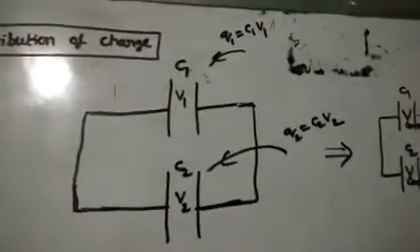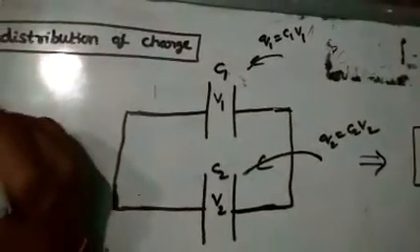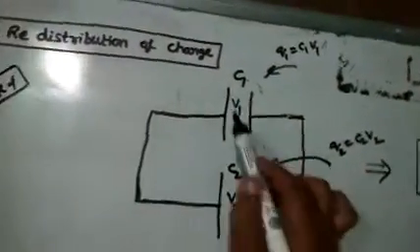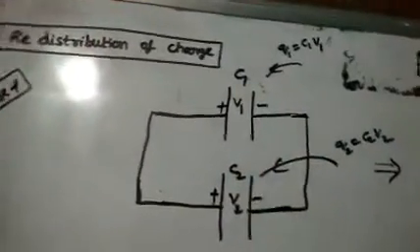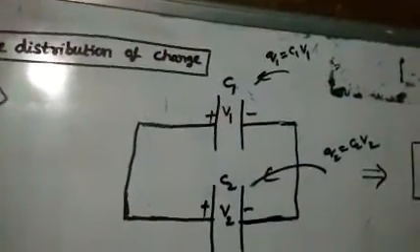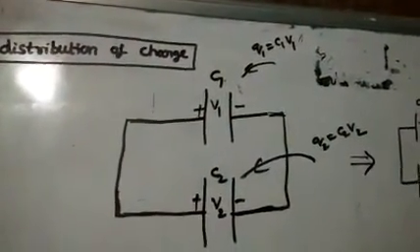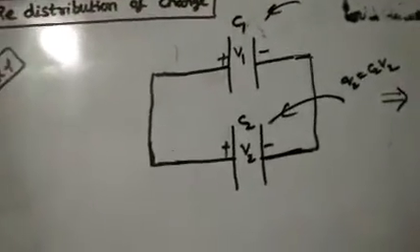Here two cases are there. Most probably they will give the first case only. So what is the first case here? Case 1. This is the positive plate, this is the positive plate, and this is the negative plate, and this is the negative plate. So positive joined, negative joined like this. Like polarity plates are joined here. Now I want to find out the common potential. How to find the common potential?